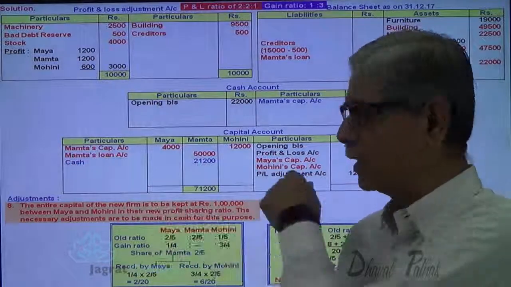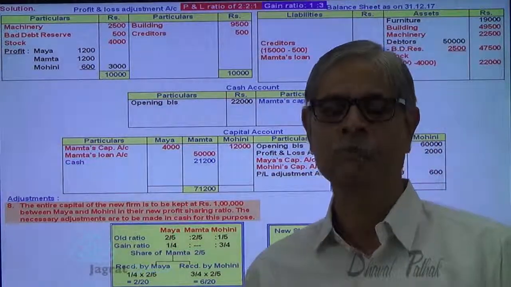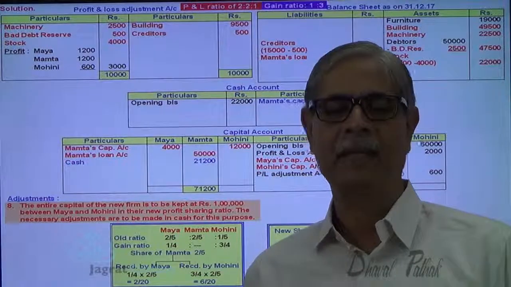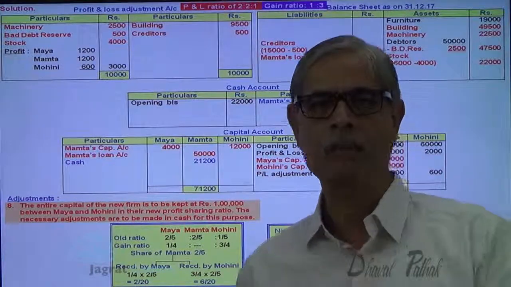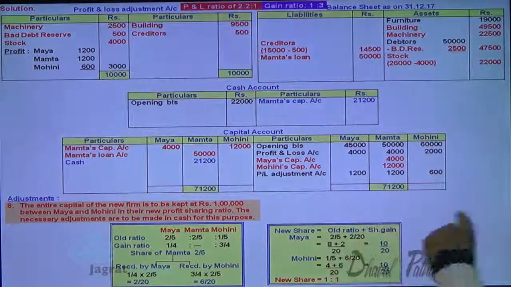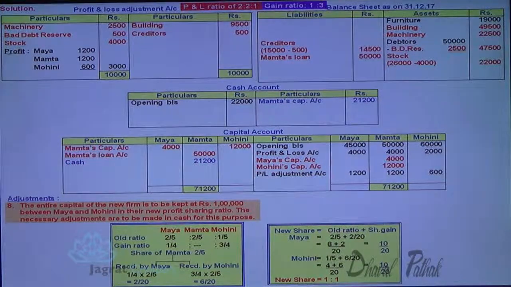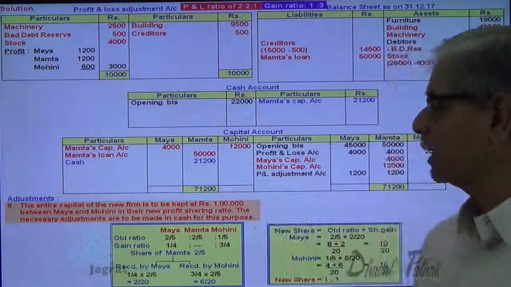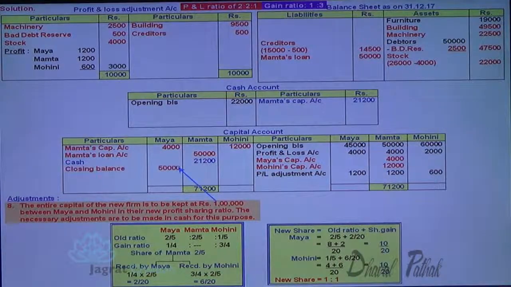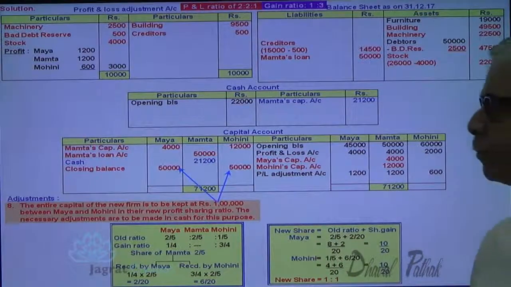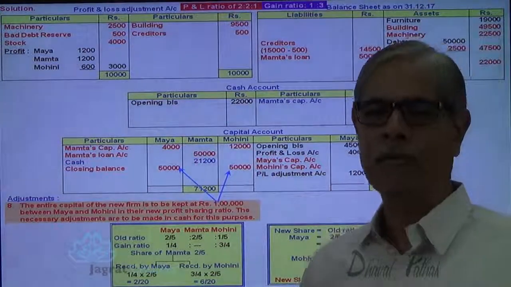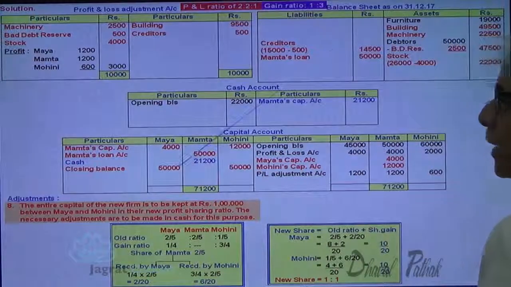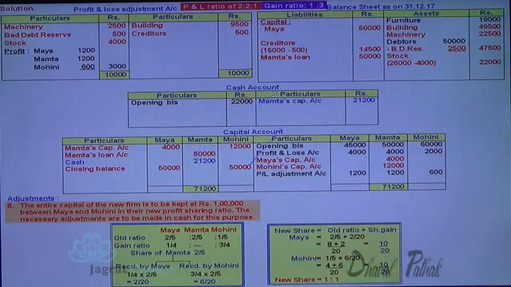So total capital of 1 lakh is to be kept in the new profit sharing ratio. So capital intended to be maintained by the continuing partners is 50,000 rupees each. The capital to be carried forward after retirement will be in equal proportion. This 1 lakh rupees is bifurcated in equal proportions of 50,000, 50,000, which is the closing balance of capital account for Maya and Mohini to be maintained, and this closing balance will appear in the balance sheet.